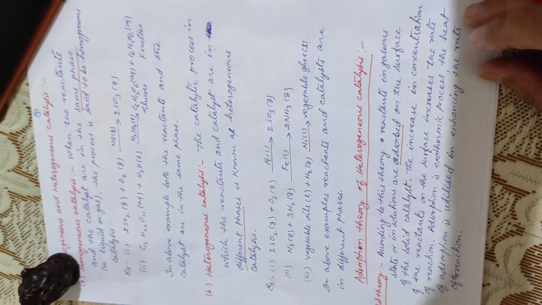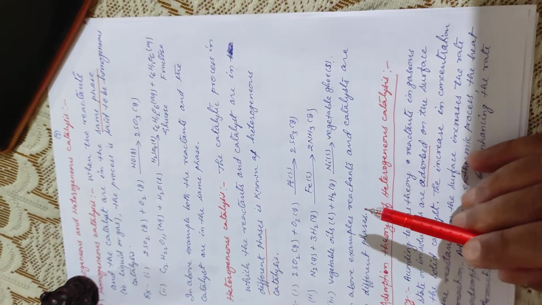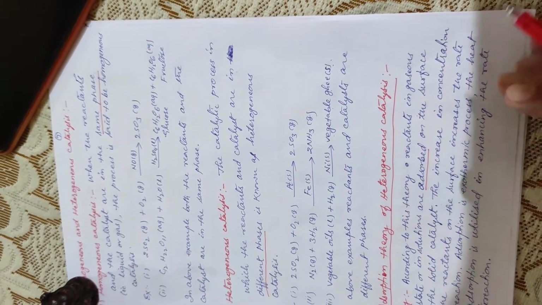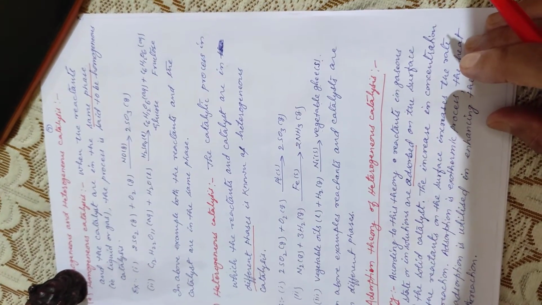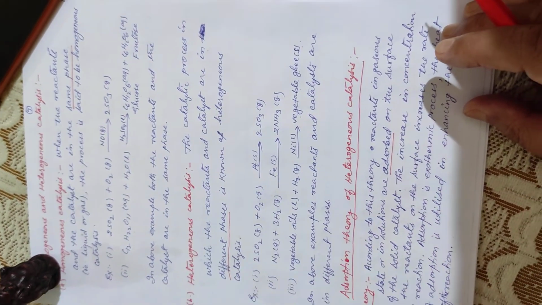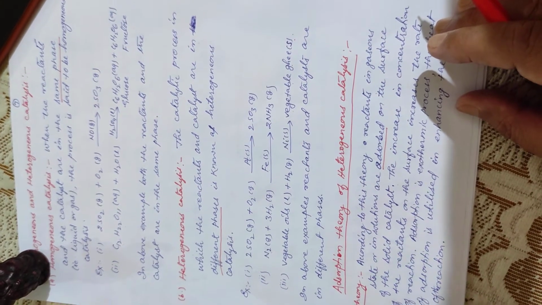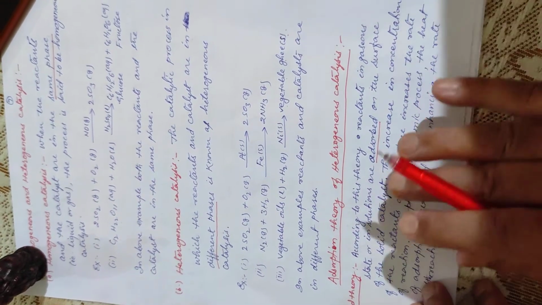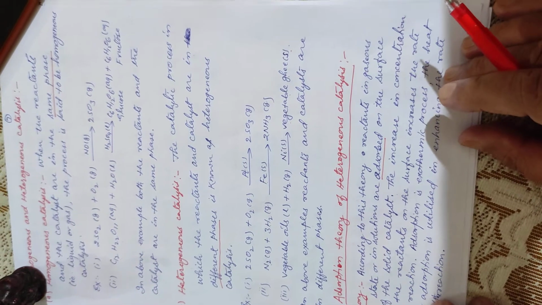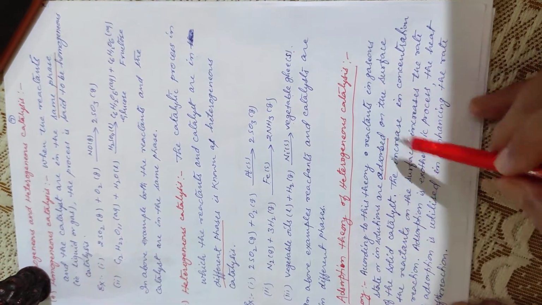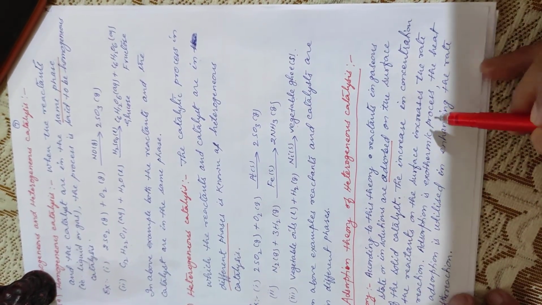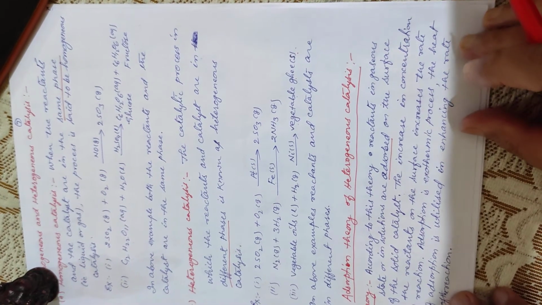At the same time, as we already know from the previous lecture, adsorption is exothermic in nature because there is formation of bonds between the reactants and the adsorbent, the surface of the catalyst. So adsorption is exothermic in nature. Here delta H is negative and heat is released.